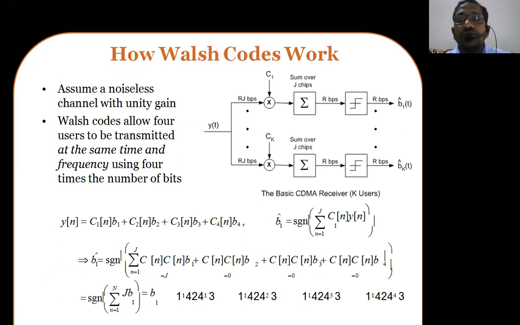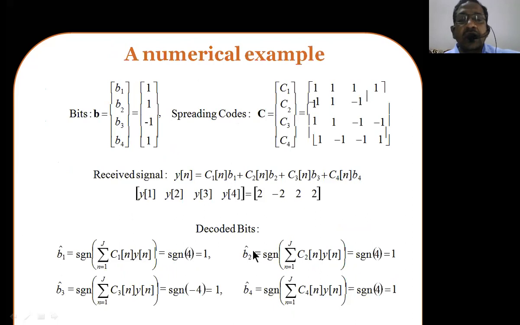So how are Walsh codes implemented? Similar to the above diagram, we have y of n, which is a signal, and a summation follows. The summation is of b1, which is the channel coefficient, times C1 of n, which is the Walsh code or CDMA code. b1 is the coefficient of the received signal, and like that we can extend and simply decode the actual signal from this Walsh code. This is the schematic diagram of the processing of CDMA technology.